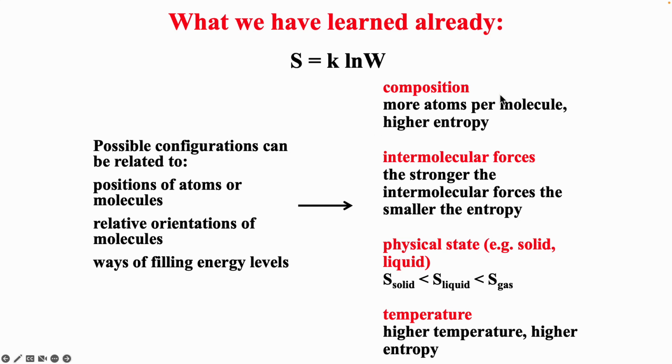And so in terms of composition, the more atoms per molecule, the more energy states you're going to have, and hence more possible ways of filling those energy states, and so higher entropy. In terms of intermolecular forces, the stronger the intermolecular forces, the fewer number of configurations in terms of positions or orientations, and hence the smaller the entropy. For physical states, for a compound, a gas will always have higher entropy than the corresponding liquid, which always has a higher entropy than the corresponding solid. And in terms of temperature, the higher the temperature, the more energy states are accessible, the higher the entropy.